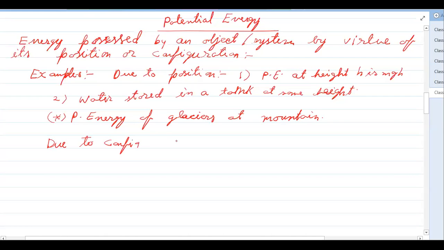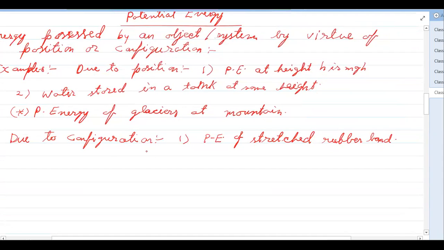So due to configuration, what are the different kinds of energy we can have? Potential energy of a stretched rubber band. Then we can have potential energy of a spring. Spring means what? Compressed or stretched.